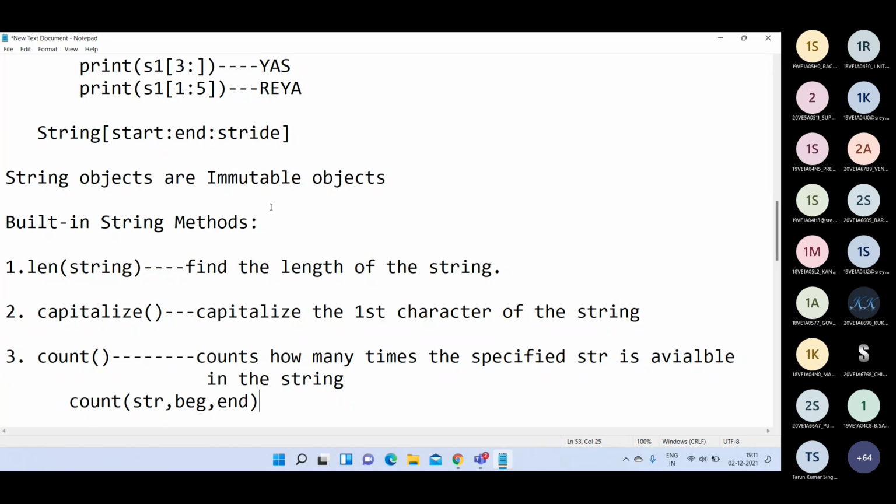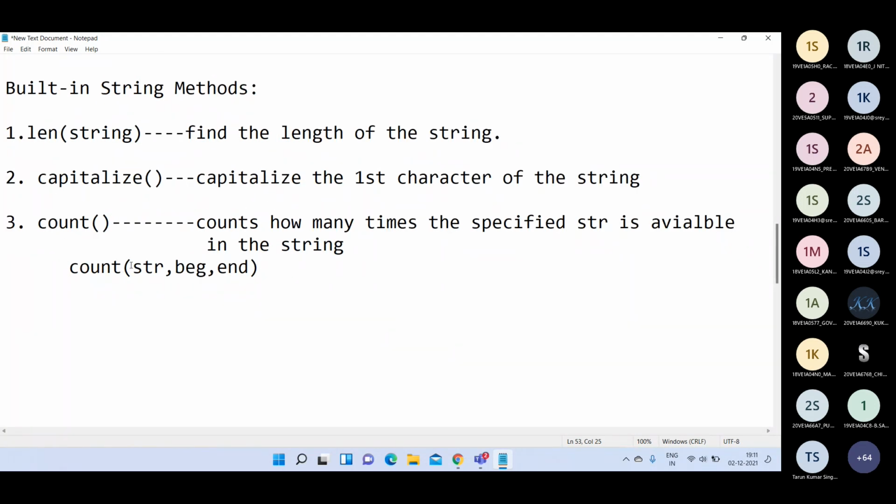There are three parameters taken by the count function. This str should be whatever substring you want to count. Then you pass the starting index and the ending index, so that the count function checks for this str only from this index to this index. Other than that, it will not consider.